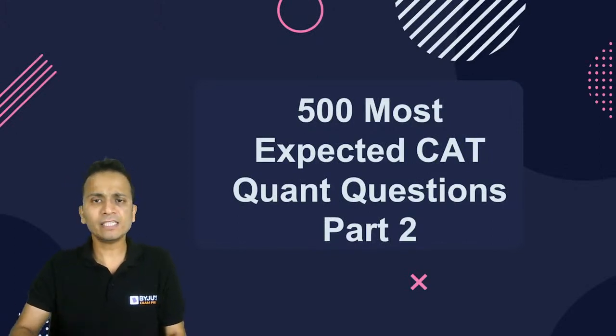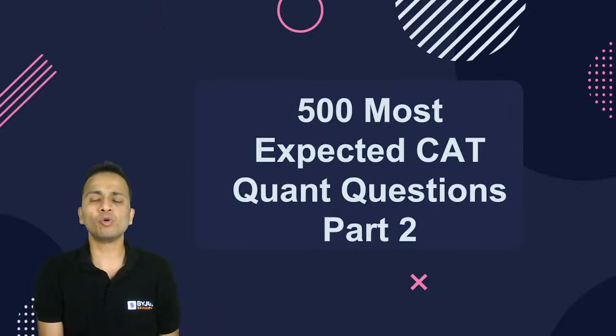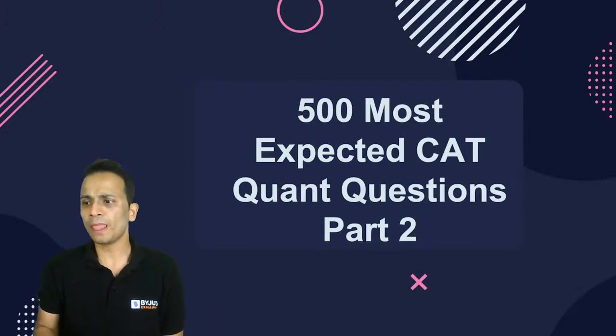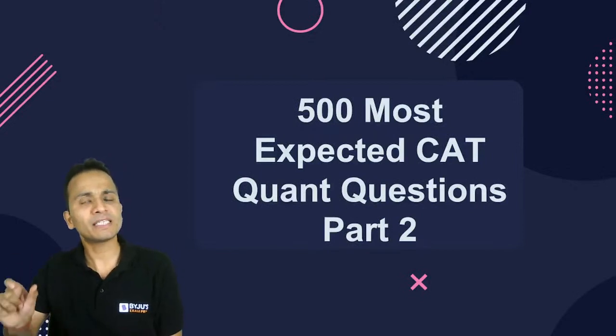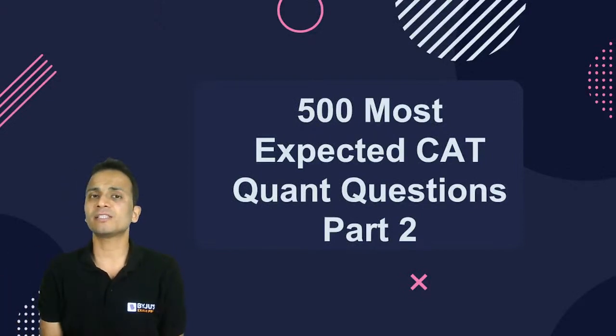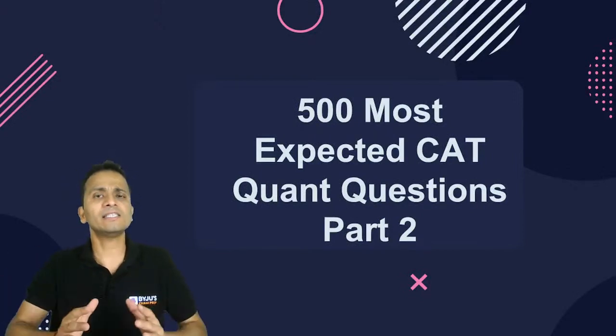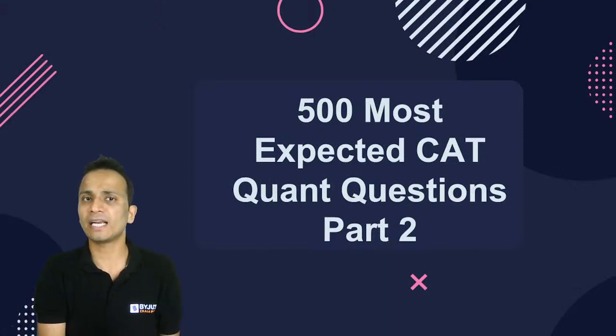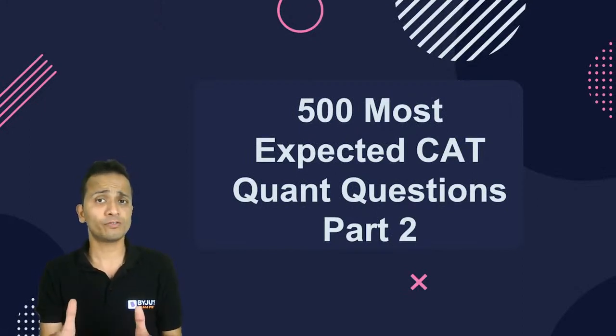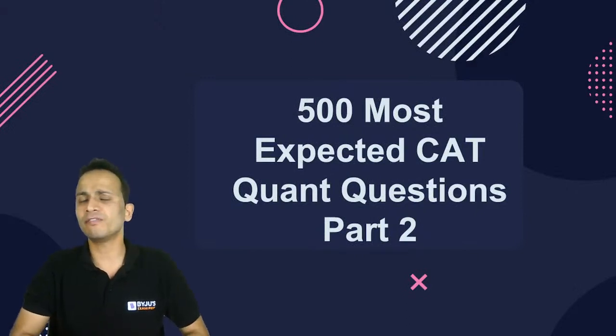In this series of sessions, this is 500 most expected CAT quant questions. This is the name of the series, and this series will continue till the CAT examination. Now, each of these sessions will be based on all the three sections of the CAT examination, that is VARC, LRDI, and quantitative ability.